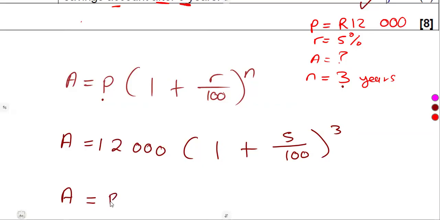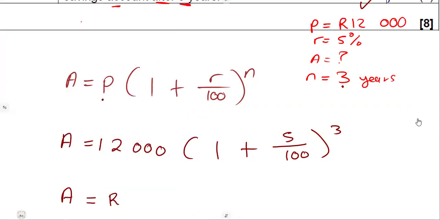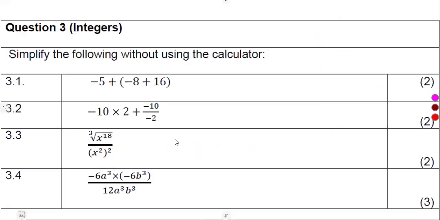So the amount is going to accumulate to 13,891.50. All right, so that's 13, then we've got 891 like this, 13,891.5. But we've got what? A 0. Remember, dealing with money that is 2 digits after the comma according to our mathematics. That is what we are going to have. So these are the questions, guys, that you must expect also as you were working with the compound interest. Remember also your simple interest.